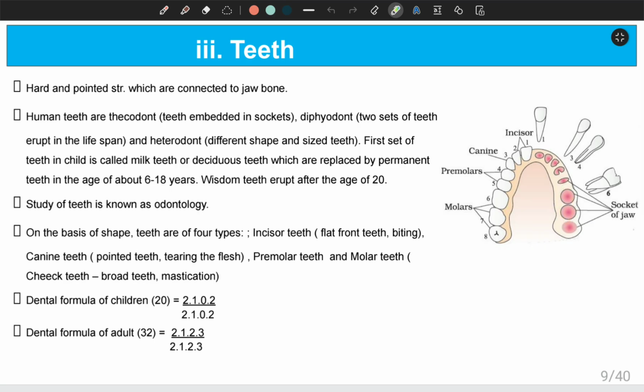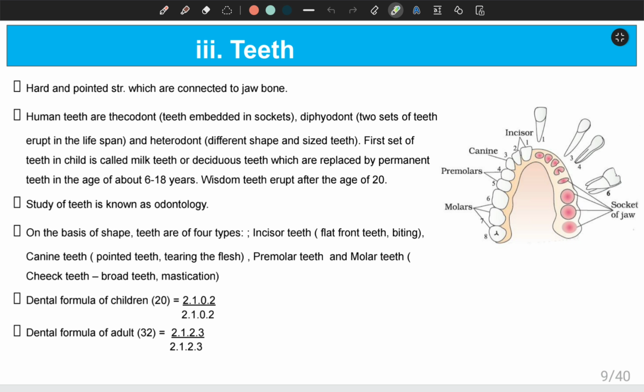That is why human teeth are considered one of the strongest teeth, because they are deeply embedded in the sockets of the jaw. That's why it is one of the strongest teeth in the animal kingdom.